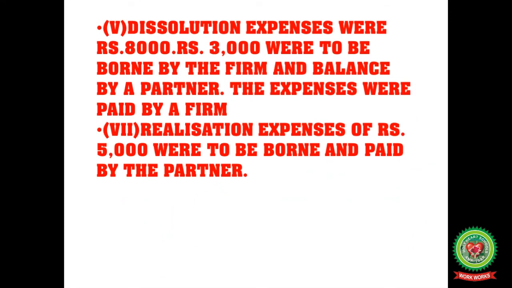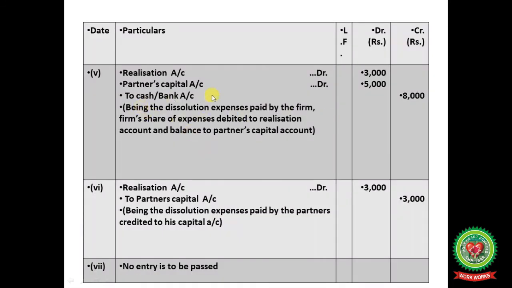So the next entry, students, dissolution expenses were 8,000 rupees, 3,000 were to be borne by the firm. So out of the 8,000 total expenses, only 3,000 borne by the firm and the balance by the partner. Balance 8,000 minus 3,000, simply 5,000 left. All the expenses paid by the firm. So that's why to cash bank account 8,000. Realization expense because by firm only 3,000 and rest 5,000 by the partner. So that's why partner's capital account. Being the dissolution expenses paid by the firm, firm's share of expenses debited to realization account and balance to the partner's capital account.